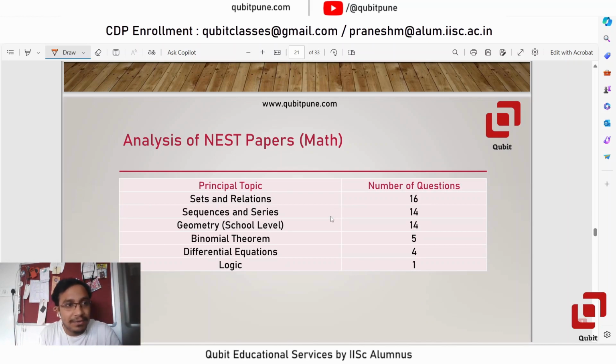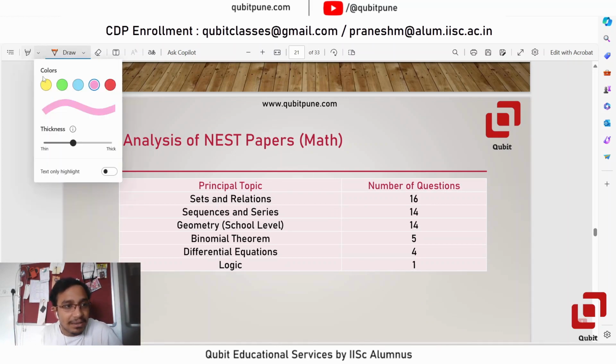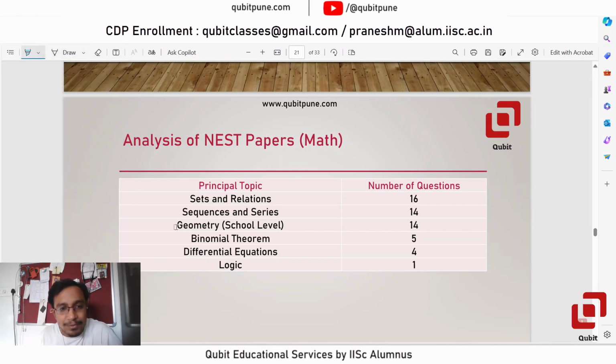And one thing which I particularly find interesting about NEST is they also ask questions from school level geometry. Meaning they will not frame the question in the 2D coordinate geometry format.